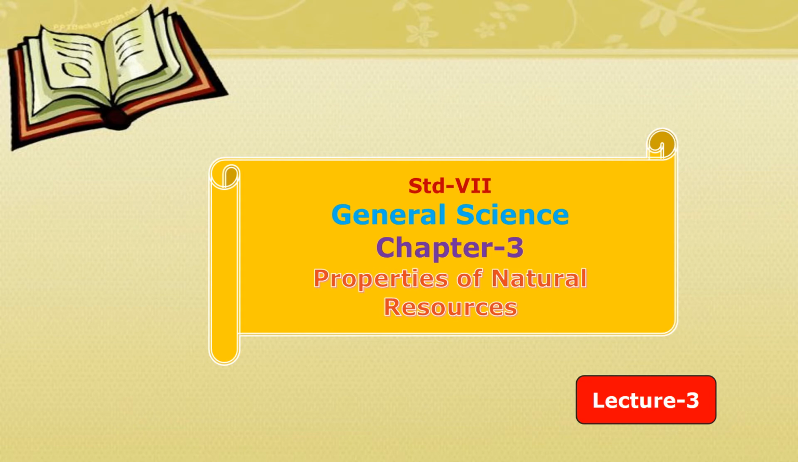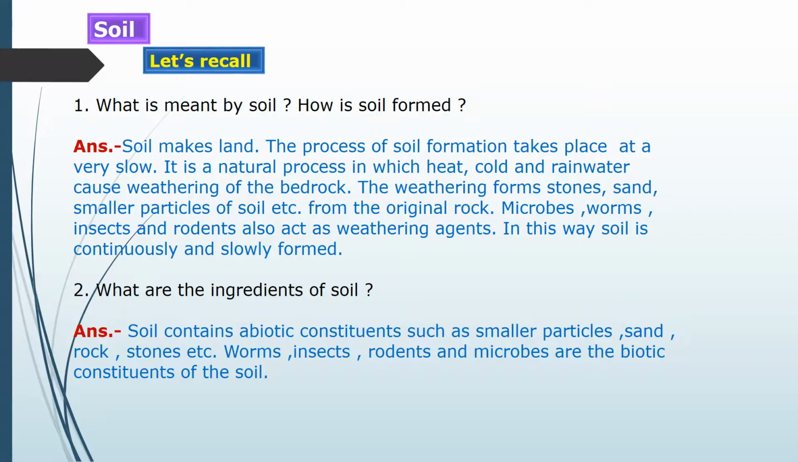Today we are going to see the remaining part of chapter number 3, that is properties of natural resources. We have looked at two natural resources, that is air and water. Let us see the third natural resource, that is soil. So let's recall what is meant by soil.